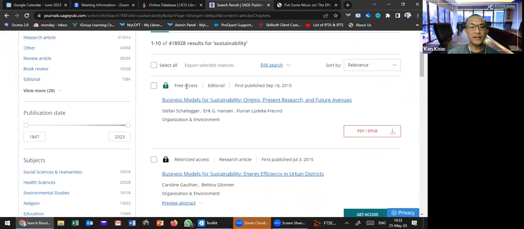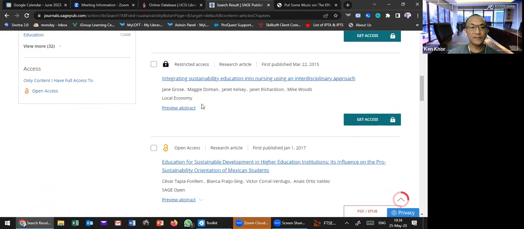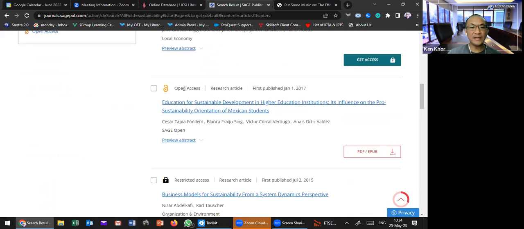Okay, so this free access icon is different from this open access icon. Open access means this one will be permanently free for the public, because this article is published in an open access journal, or the article is not really in an open access journal but in what we call a hybrid journal.